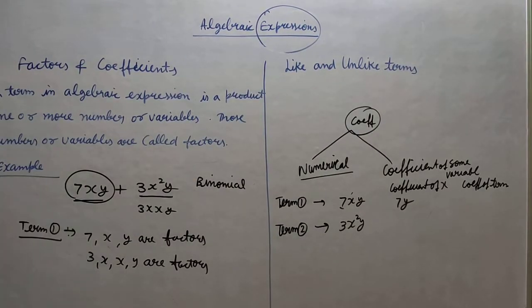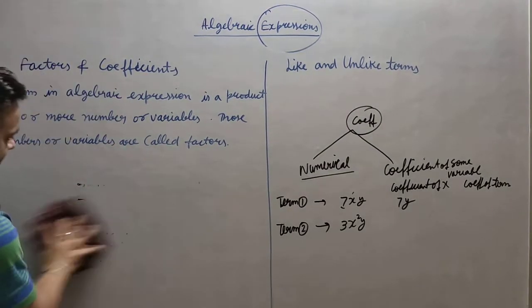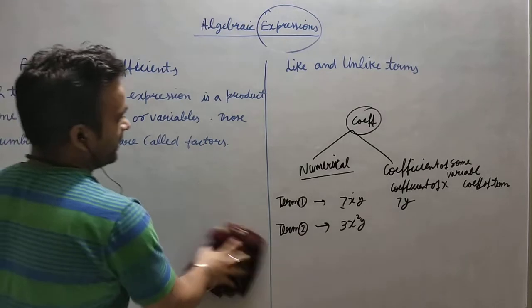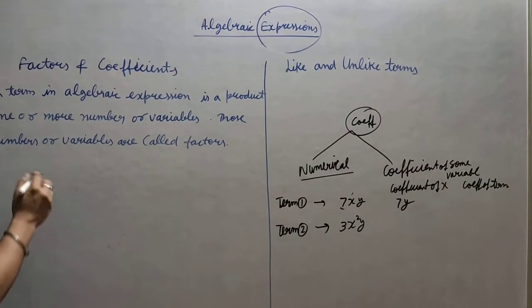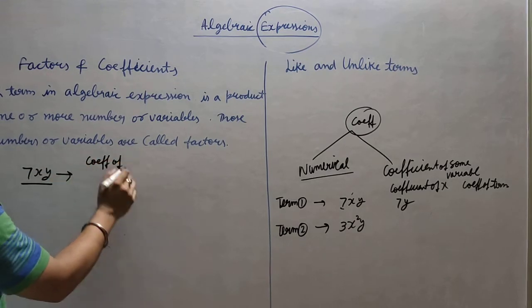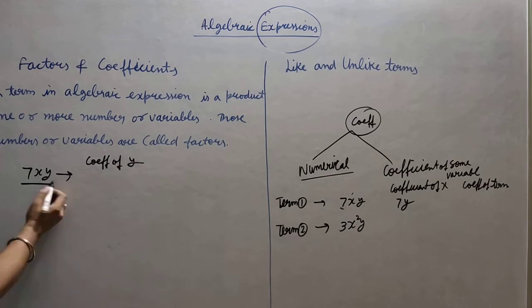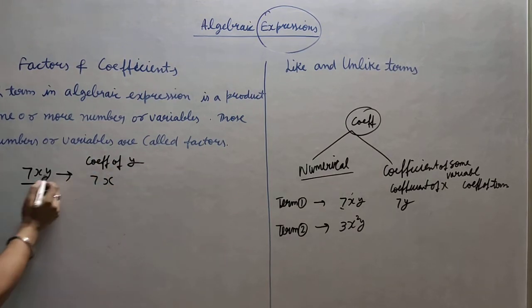I will write here so that you can understand clearly. I am repeating again. Suppose I take the first term 7xy and I ask for the coefficient of y. What is the coefficient of y? I will say 7x. You have to leave y and write the other factors.